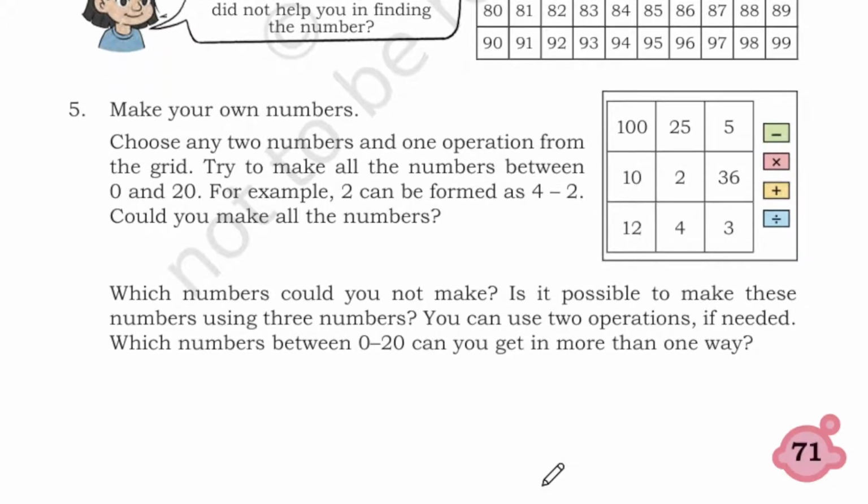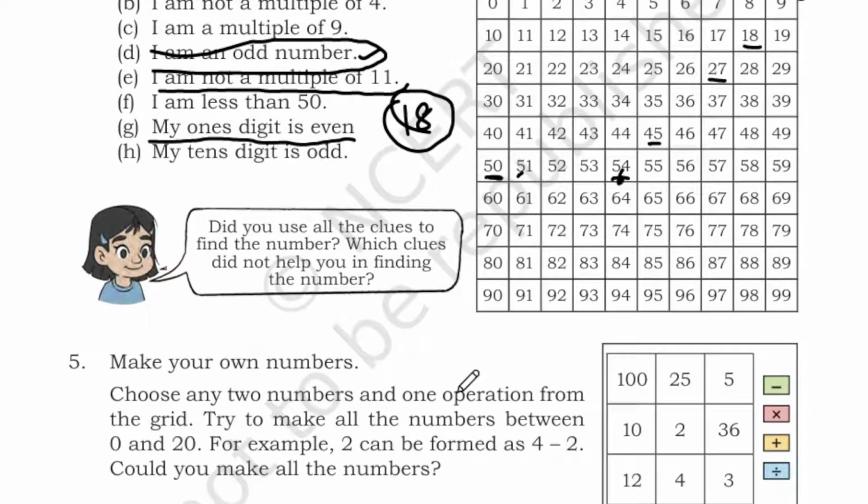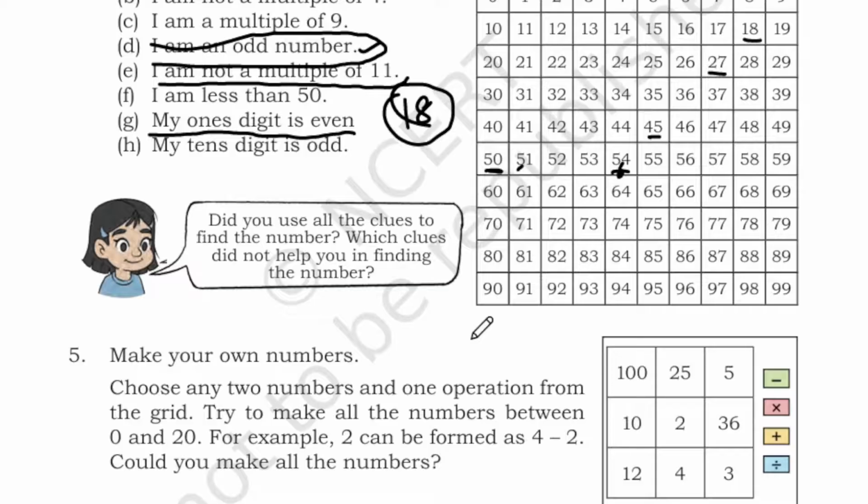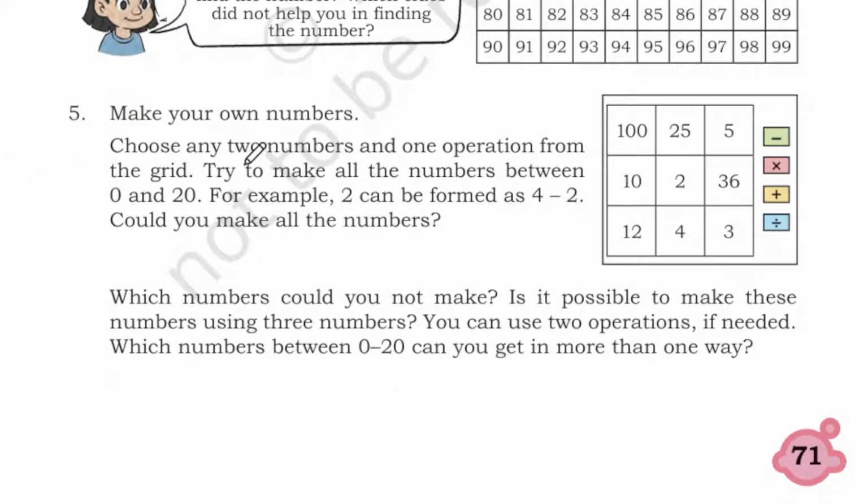Okay, next, make your own numbers. These are not example questions, students. It's just a clue to find out numbers. Choose any two numbers and one operation from the grid. Try making the numbers between 0 and 20. For example, 2 can be formed as 4 minus 2. You can make all the numbers. So we can start making one by one.